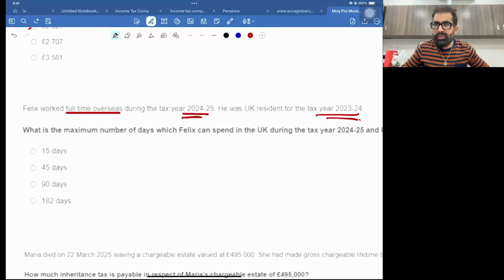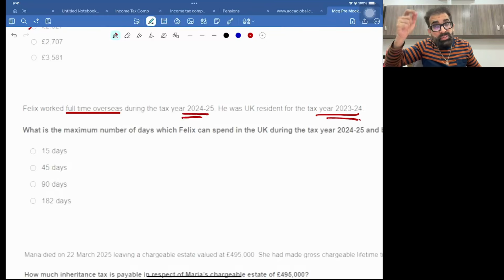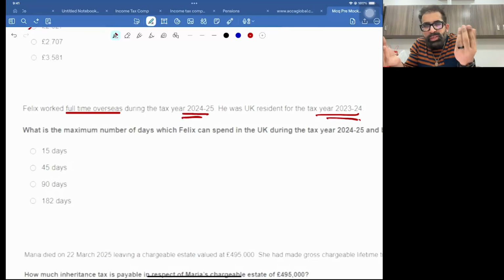And in that topic, the first area is compulsory, or we call it automatic non-UK resident. Sometimes people become automatic non-UK resident, right? And this is the first test. If you hit this test, then no need to go forward. Simply put the stamp on the guy that this guy is compulsorily or automatically non-UK resident.